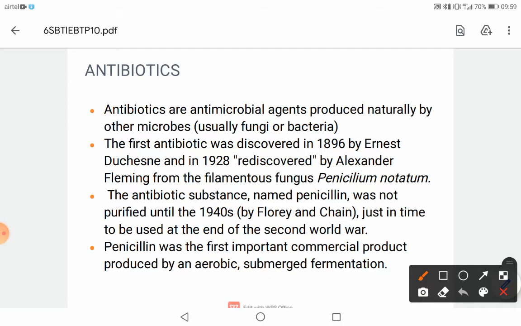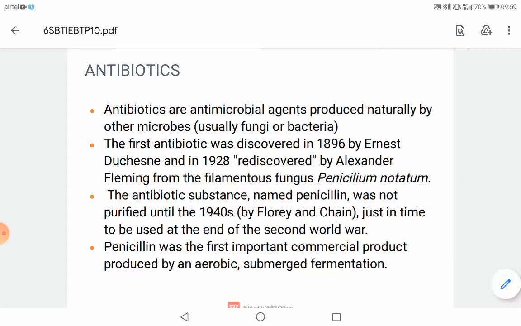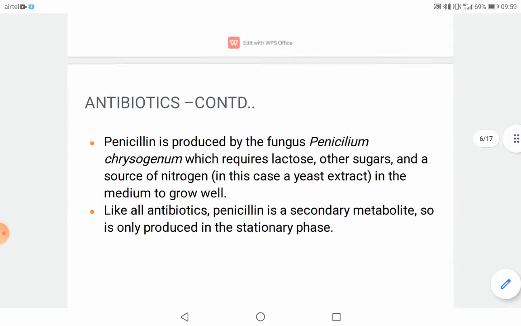The antibiotic substance named penicillin was not purified until the 1940s. It was purified by Florey and Chain, just in time to be used at the end of the Second World War. Penicillin was the first important commercial product produced by an aerobic submerged fermentation.